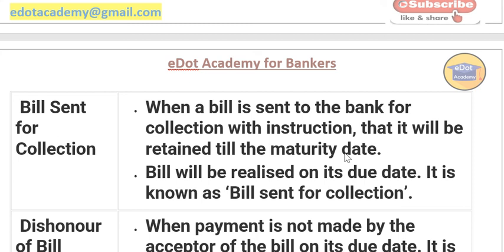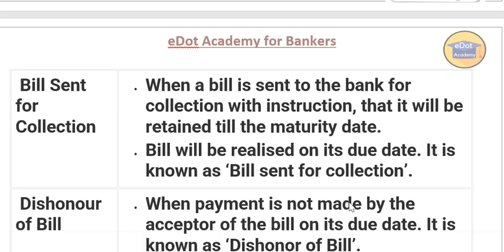So the bill will be realized on its due date. It is known as bill sent for collection. The holder of the bill can send it to the bank for collection. The bank will keep the bill, and on the due date it will pay the creditor.